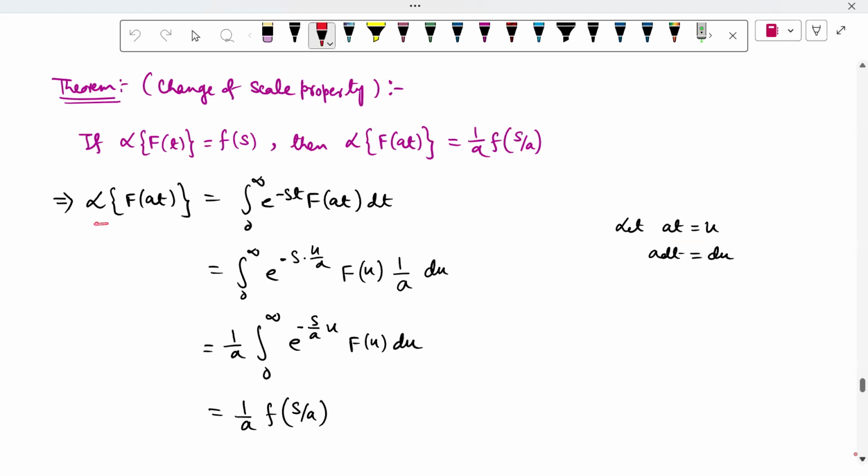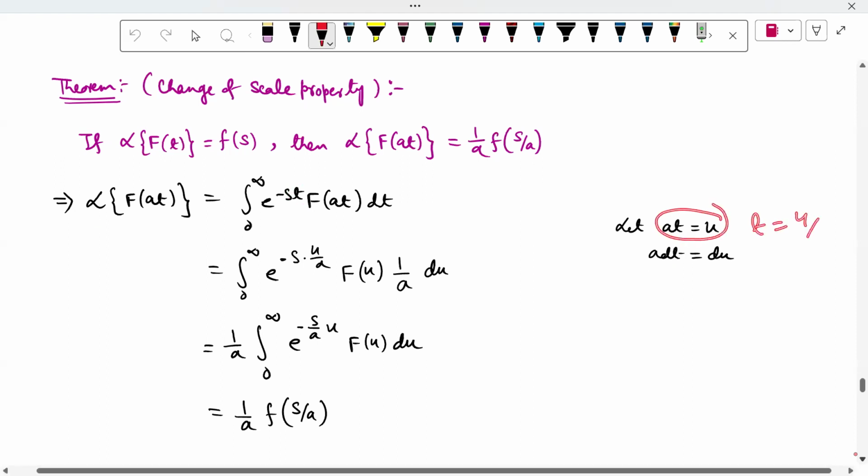So the Laplace transform of f(at) is equal to the integral from 0 to infinity of e to the power minus st f(at) dt. This is given by the integral from 0 to infinity of e to the power minus s times, what is the value of t here? From here you can find t equal to u by a.